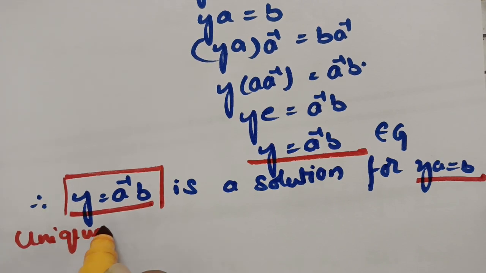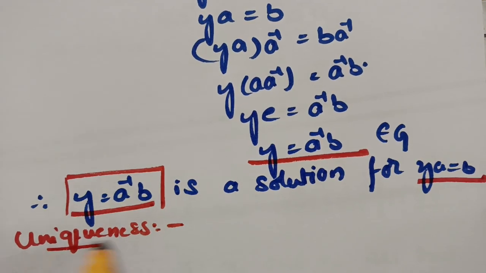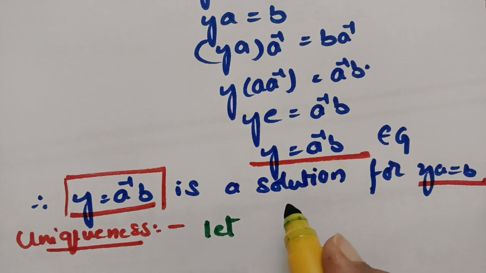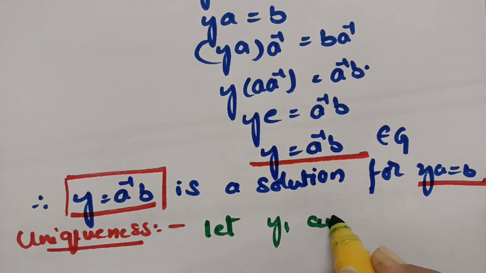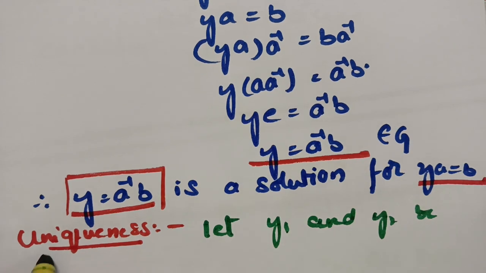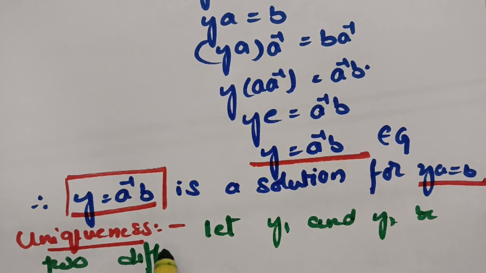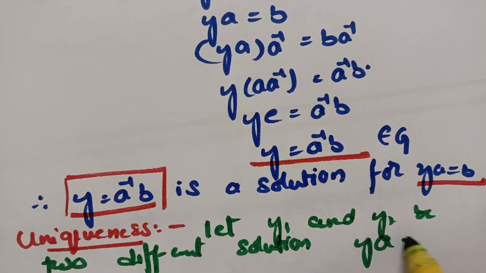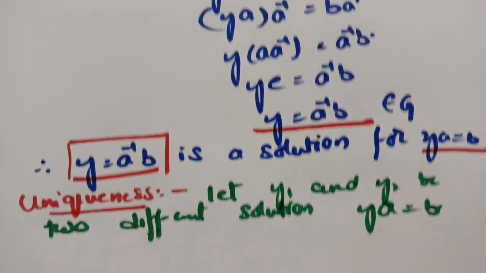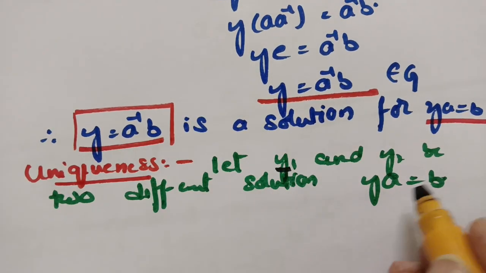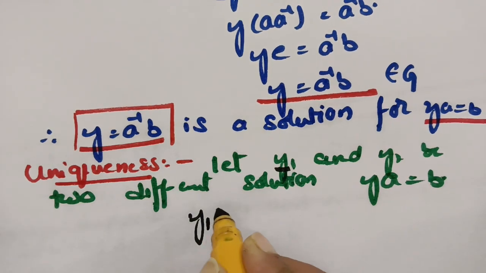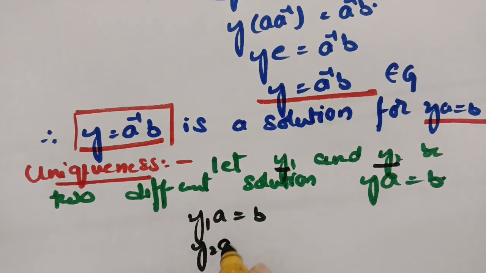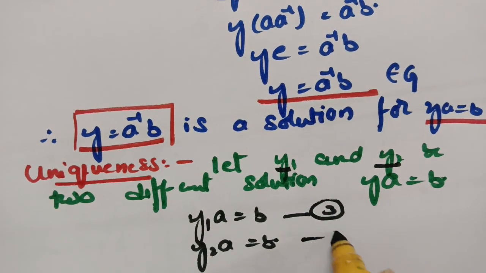So for uniqueness, the process here is we have to take two different solutions. So let y1 and y2 be two different solutions for the equation ya is equal to b. Now if they are different solutions, it should satisfy the equation. If y1 is a solution, therefore this is y1a is equal to b. And next, if y2 is a solution, it should satisfy the equation, that is y2 into a is equal to b.